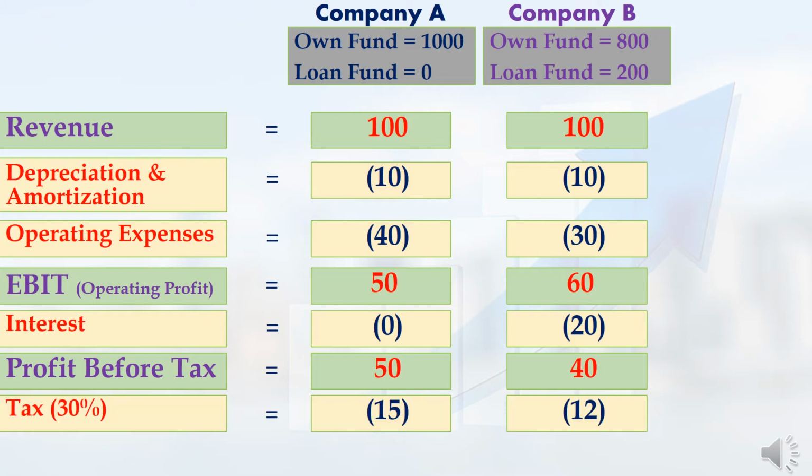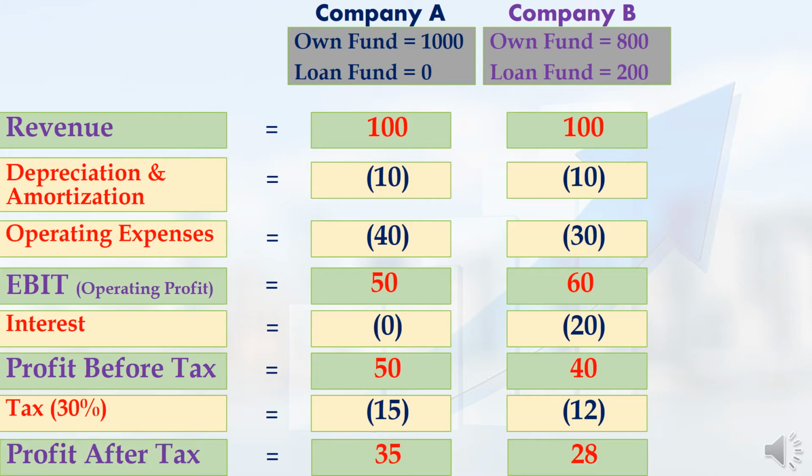Next, we have to calculate the tax amount for the companies. Company tax is 30%. Profit before tax for company A is 50 rupees. So, for 50 rupees, 30% tax means I will get 15 rupees. That is, company A has to pay tax of 15 rupees. Similarly, profit before tax for company B is 40 rupees. So, for 40 rupees, 30% tax means I will get 12 rupees. That is, company B has to pay tax of 12 rupees.